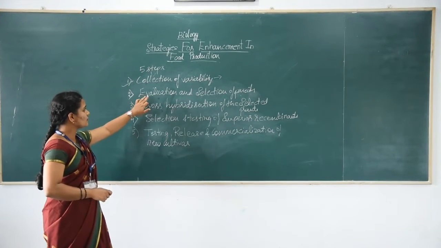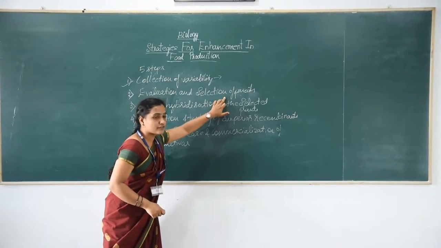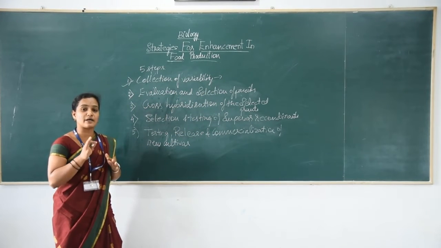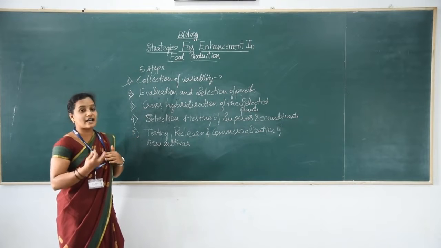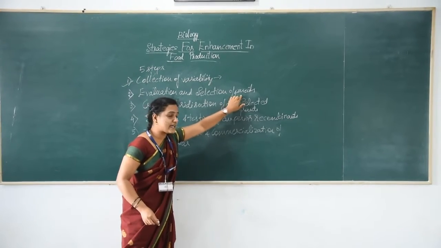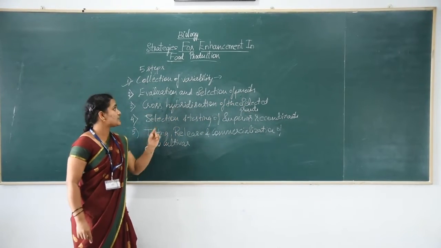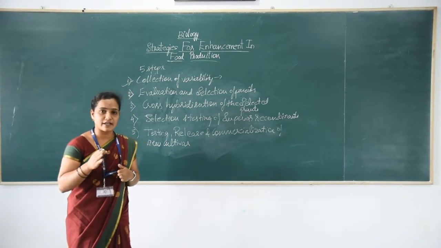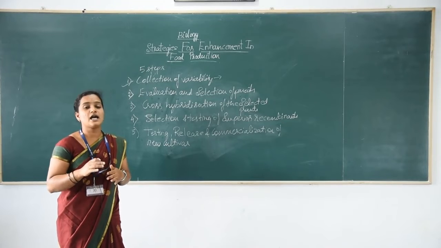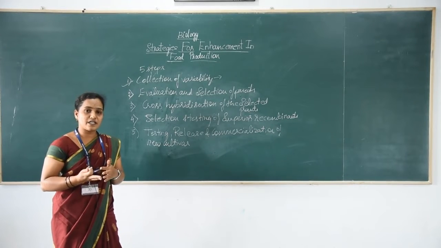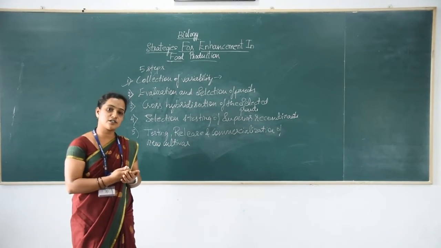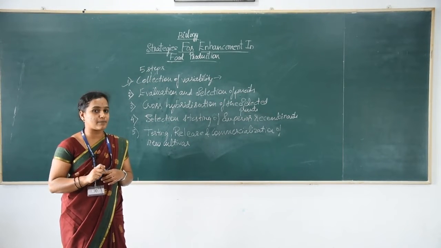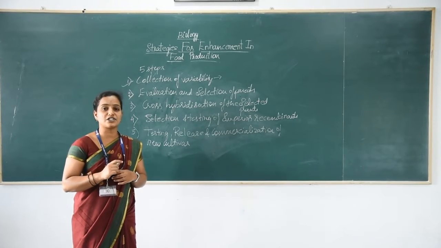Next, evaluation and selection of the parents. Once we know the information about the germplasm of a particular species, we have to evaluate and select the parents for crossing. How will you evaluate? First we select the plants or the different varieties of the particular species, and in a particular species there will be both heterozygous as well as homozygous conditions. If more than one allele is present in a plant, it is termed the heterozygous condition.